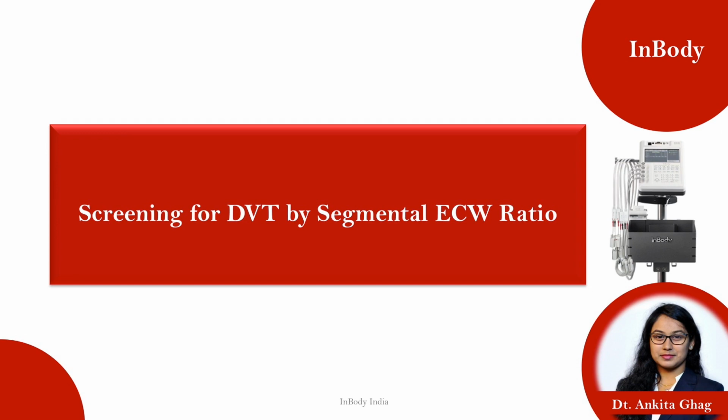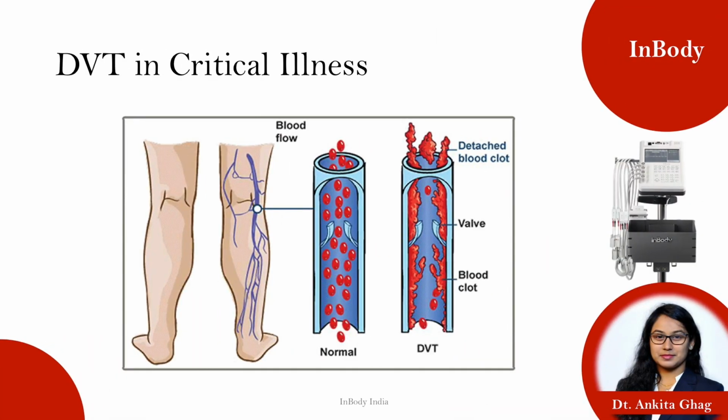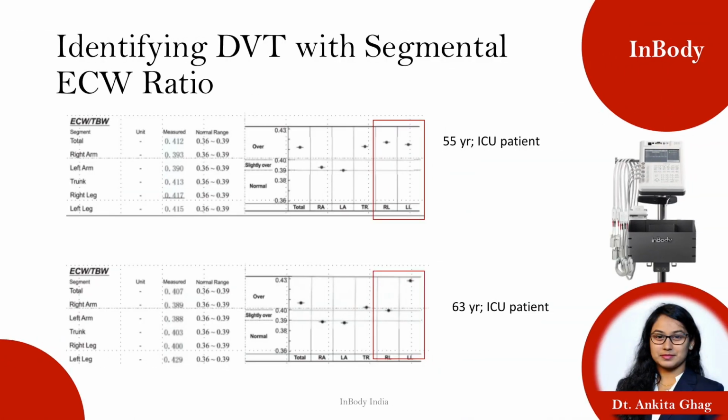How will segmental extracellular water help us to assess this deep vein thrombosis? Let's understand. We all know if the person is constantly bedridden, there are high chances of developing blood clots in the vein. That condition is known as deep vein thrombosis. To identify deep vein thrombosis, what we usually do is a color Doppler test, but the extracellular water ratio helps to identify DVT within no time, that is hardly 90 seconds. Identifying DVT with the ECW ratio is very easy.